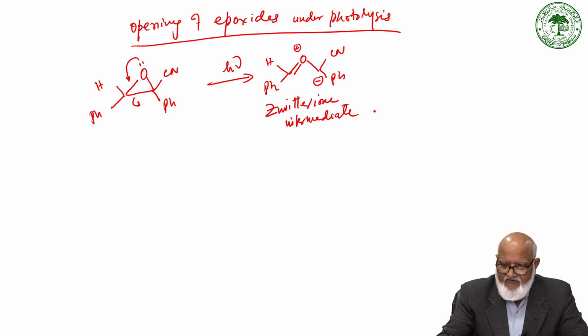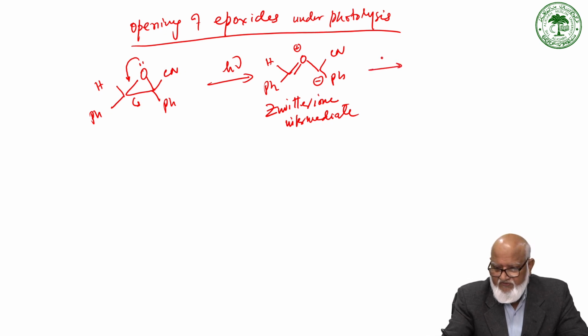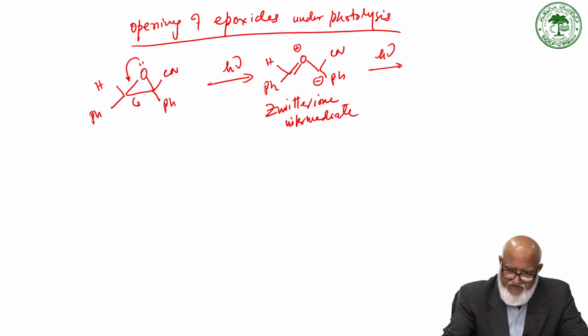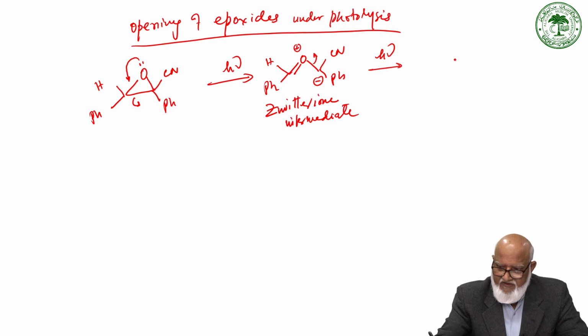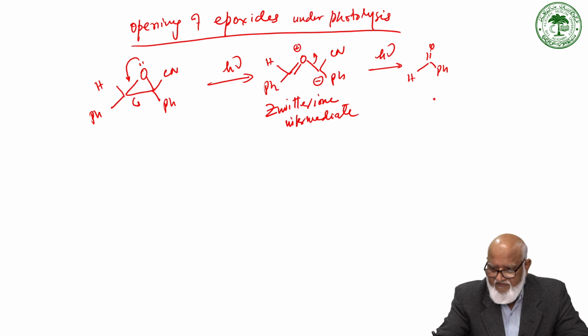We also saw that on further photolysis this generates a carbonyl compound and what we call a carbene. So we get C double bond O, Ph, H, plus this part goes as a carbene plus CN Ph.